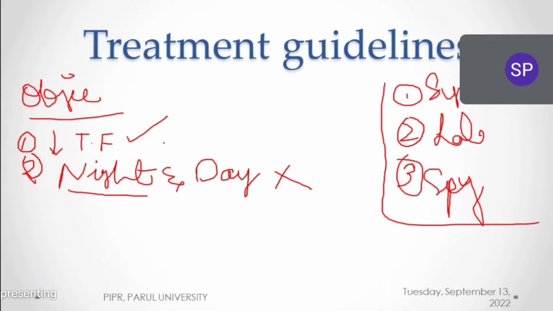Actually, if asthma patients are not treated and not taking any drugs, at night the patient will keep waking up, will have bronchial congestion and shortness of breath. So the patient will have insomnia with asthma aggravations. So during night and day, symptoms should be decreased. This is the second objective.